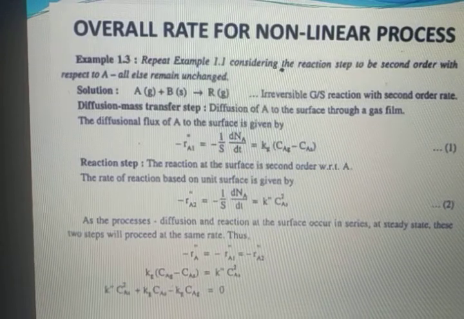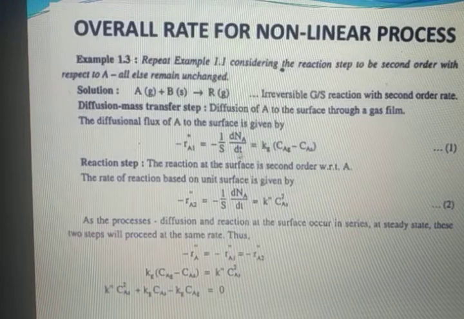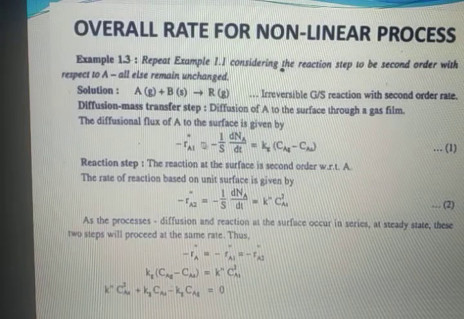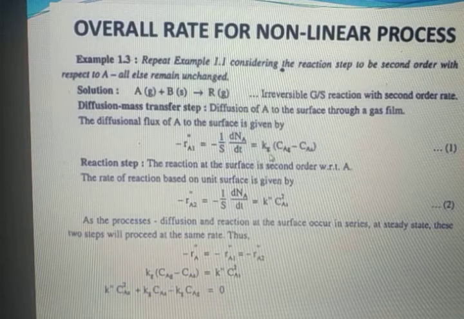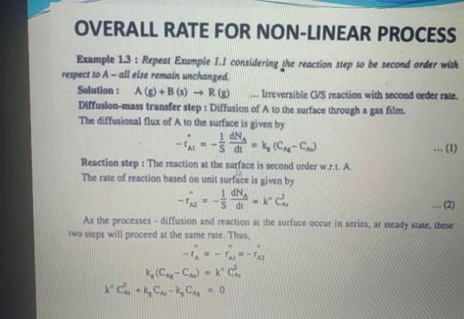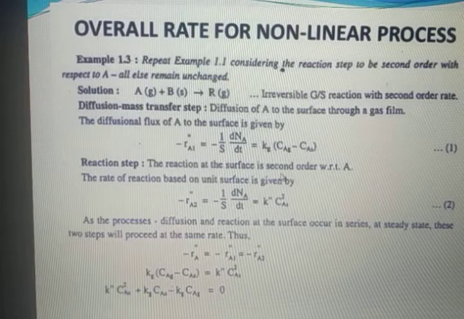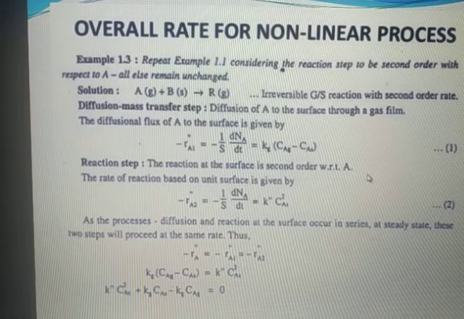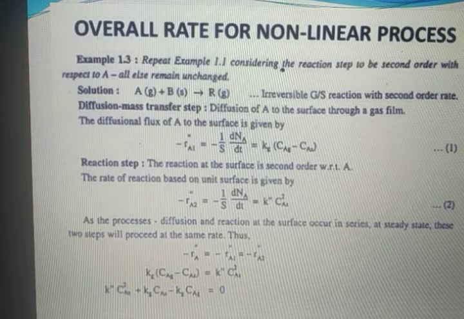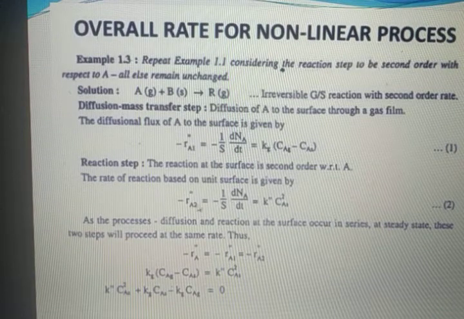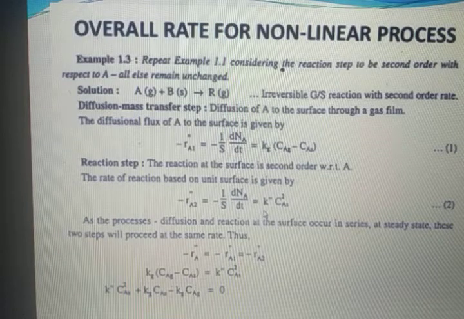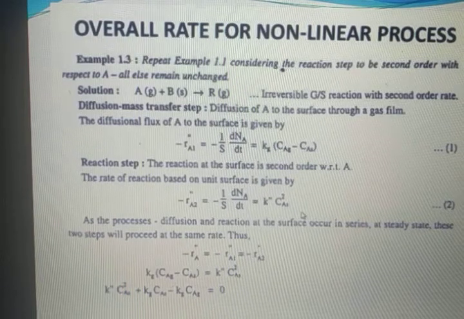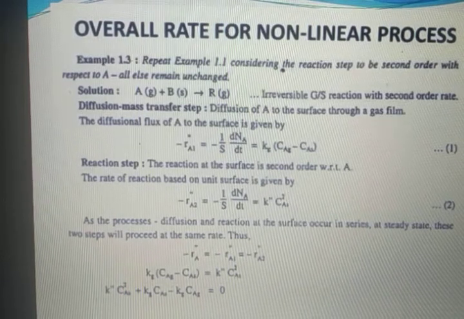Therefore, the diffusional flux of A to the surface is given by minus RA double dash is equal to minus 1 upon S into dNA by dt is equal to Kg into CAg minus CAS. The reaction step, the reaction at the surface, is second order with respect to A. The rate of reaction based on unit surface is given by minus RA2 double dash is equal to minus 1 upon S dNA by dt is equal to K double dash CAS square.